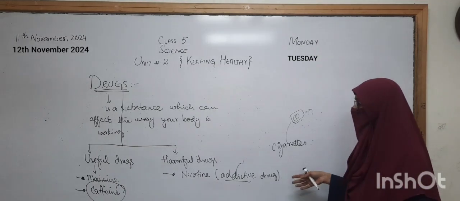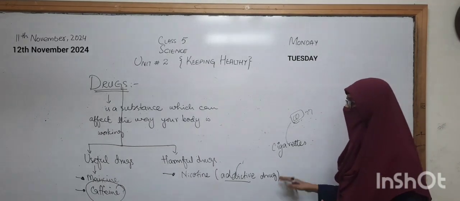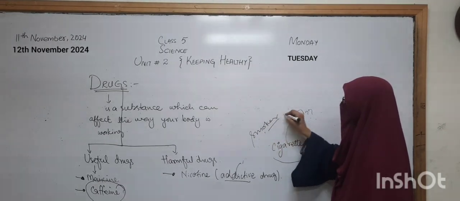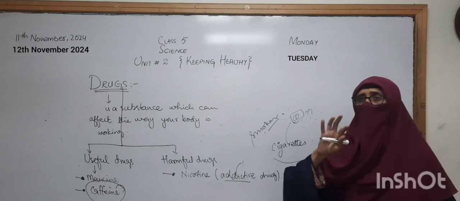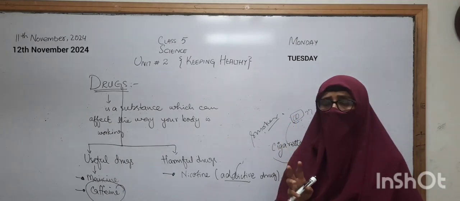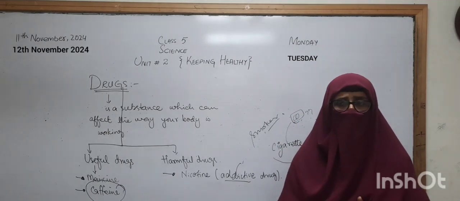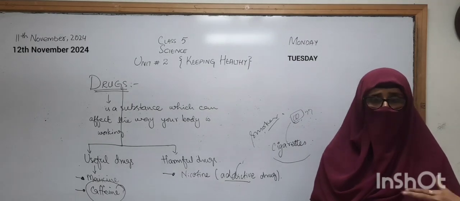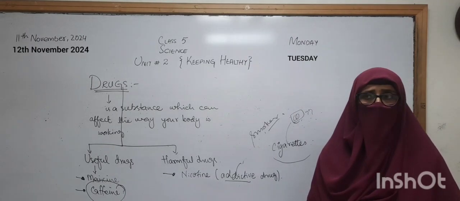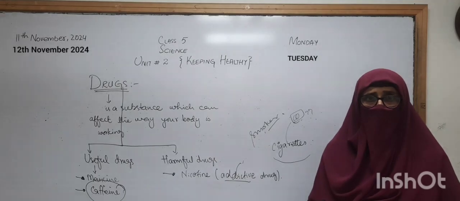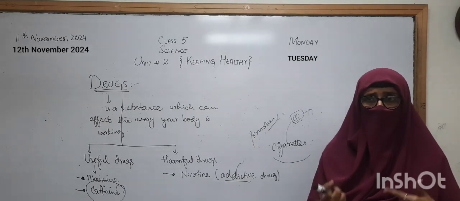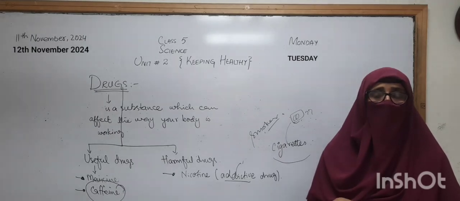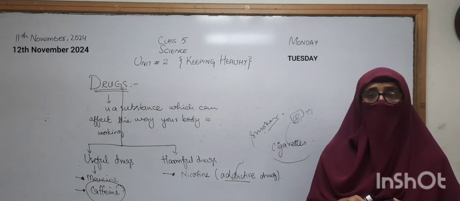Okay, so the smokers are also harmful for us, because if I am not smoking and I am sitting with a person that is smoking, it is also not beneficial for me, because with the air the smoke is entering into my lungs, and it is called passive smoking.